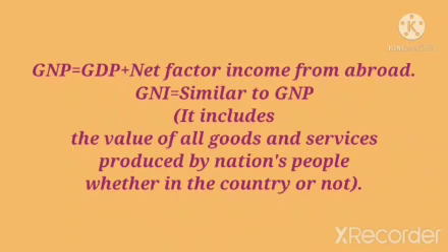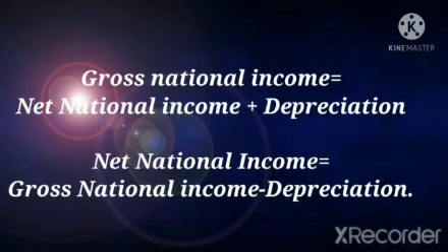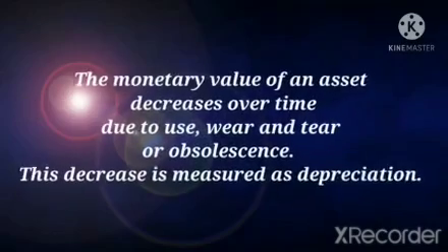Now, what is gross national income? It is equal to net national income plus depreciation, and net national income is equal to gross national income minus depreciation. Now the question arises, what is depreciation?